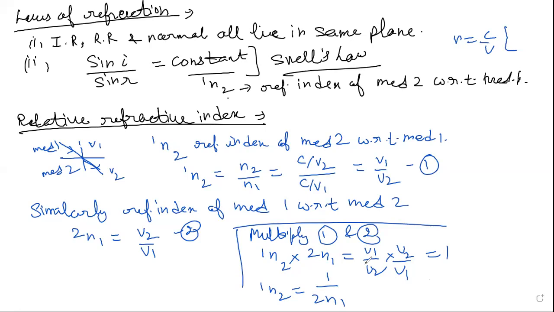Very simple. We can understand this by saying that we are relating the refractive indices of two different mediums. Now one very important thing I would like to share about the bending of light. We know that bending of light is there. I told you, when a ray of light passes from one medium to another, it moves from denser to rarer and this happens, rarer to denser this happens.